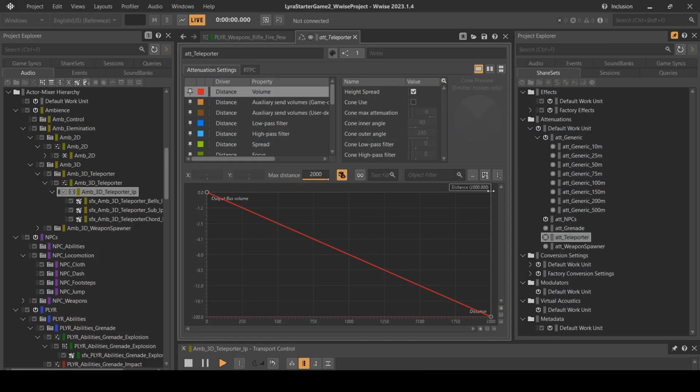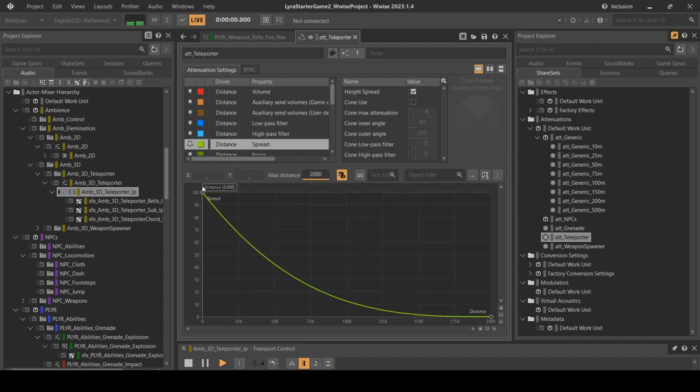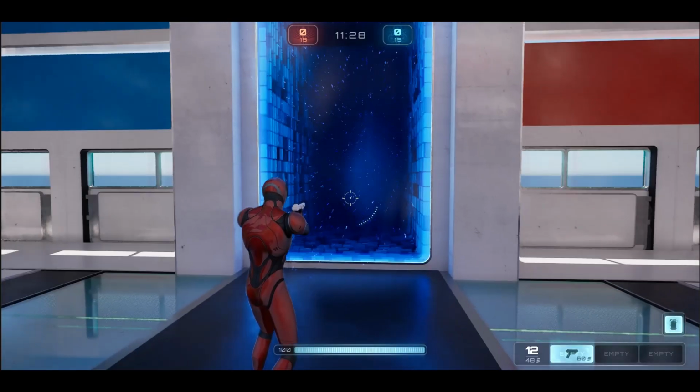I used attenuation curves to realistically modulate the volume and low pass filter amount based on the player distance from the emitters. I also used spread to make the sound a point source from a distance and then have it slowly envelop the player as they get closer.